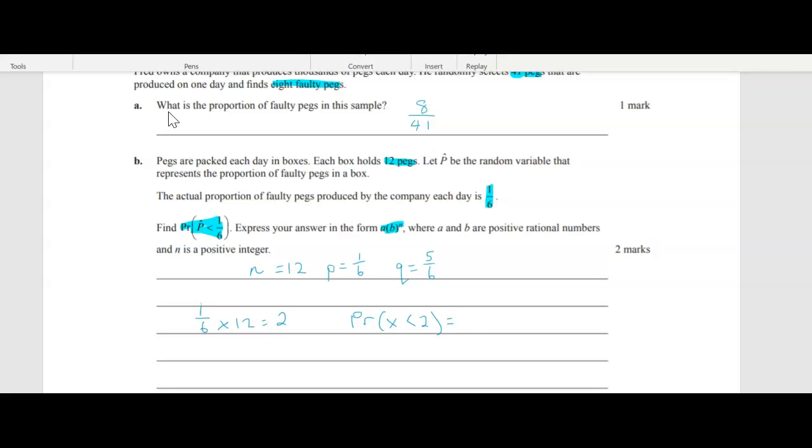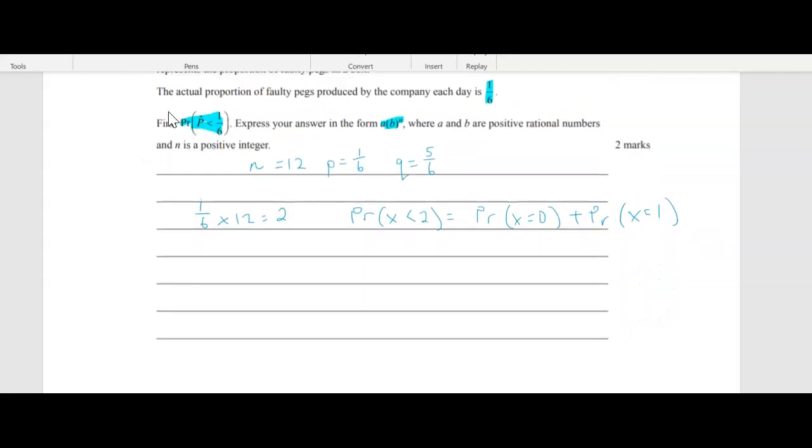Now that is equal to the probability that x is equal to 0 plus the probability that x is equal to 1. Now, with the binomial distribution, you would usually do it on your calculator, but here is an example of when you need to know how it works by hand.